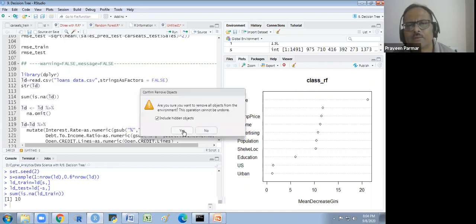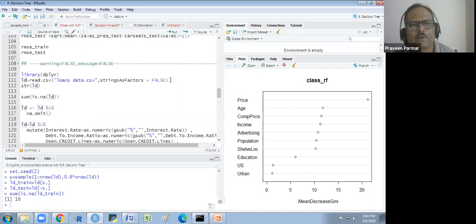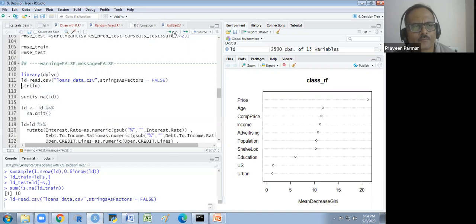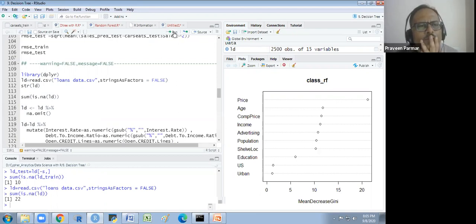Let's load this first. I again read this data. We are adding the 22.